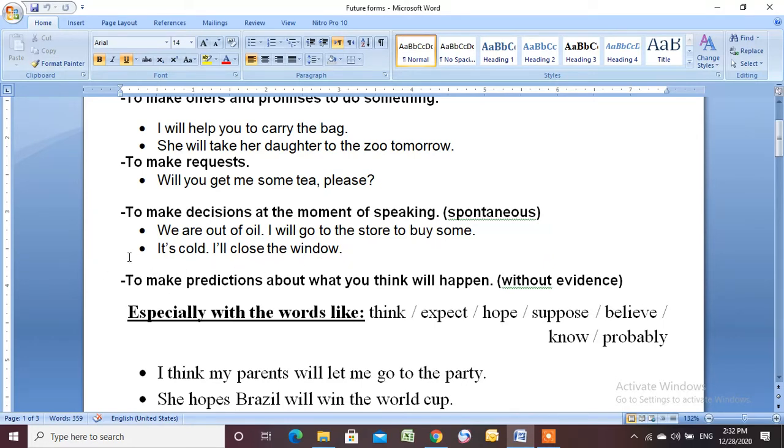Also, we use will plus verb in the infinitive to make predictions about what you think will happen. So you are making predictions without evidence. You don't have a proof. So that's why we use these verbs with it, especially words like think, expect, hope, suppose, believe, know, or probably.